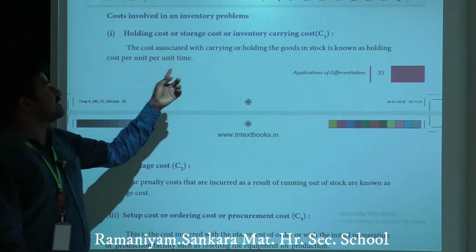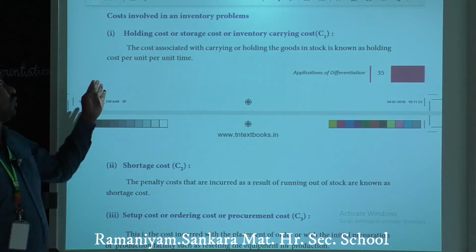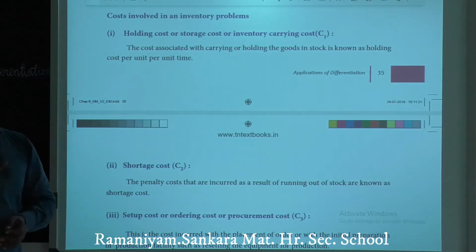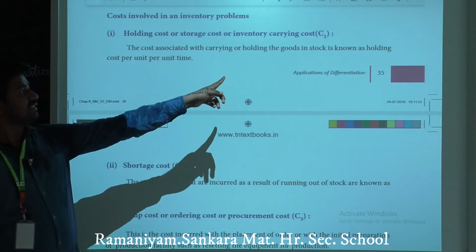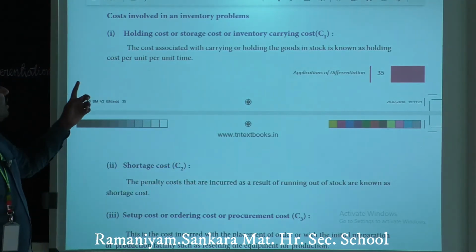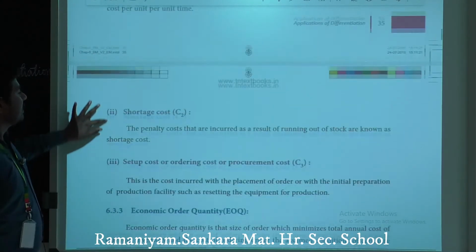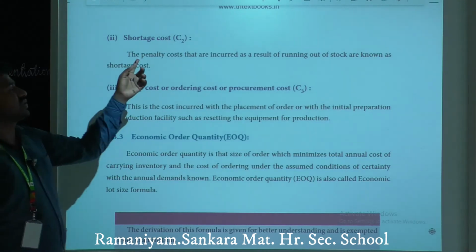The cost associated with carrying goods in stock is known as holding cost per unit time. Clear?